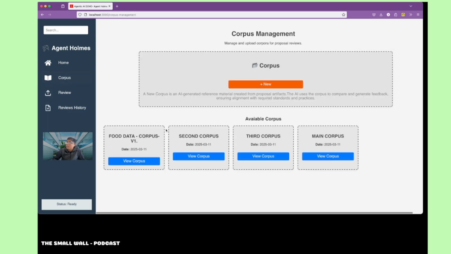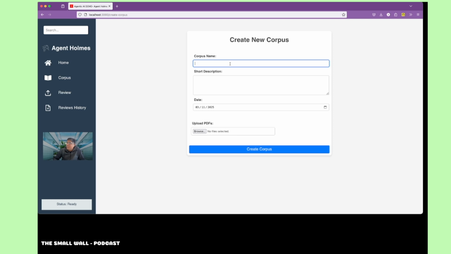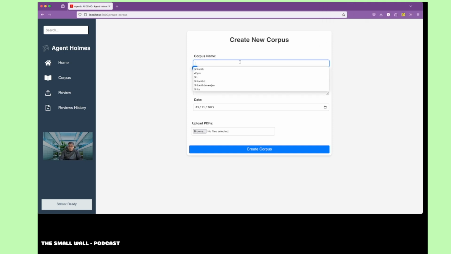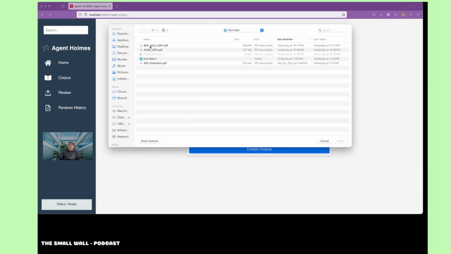So go back to the corpus. You've got many corpuses here that I did. I can upload and give a corpus name here, saying demo online. Sorry, my keyboard is in Tamil, my mother tongue. I apologize for that. Let us say test corpus, and we can give a description. So, testing for the demo. We'll give a date for you to backtrack, because you need the records. And this is the proposal I have here.